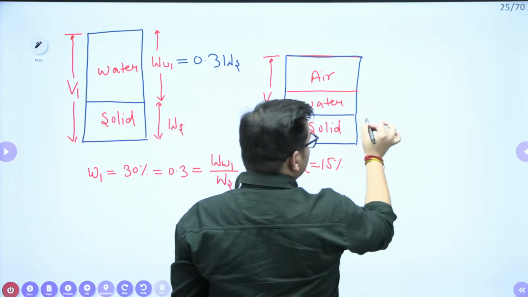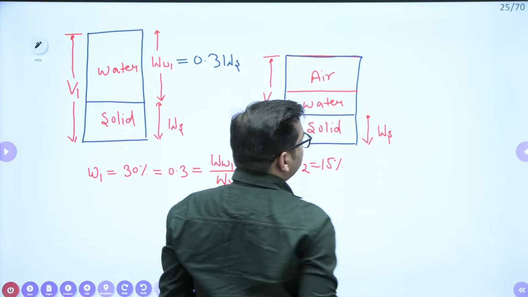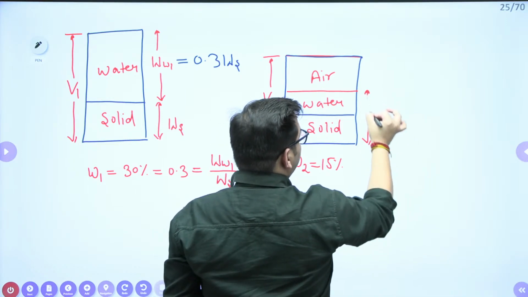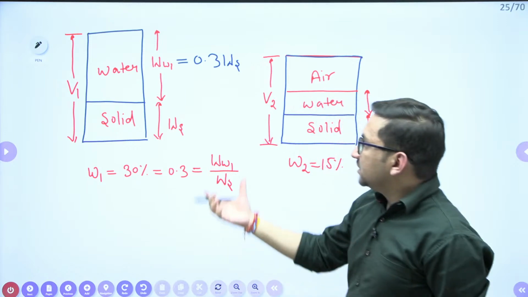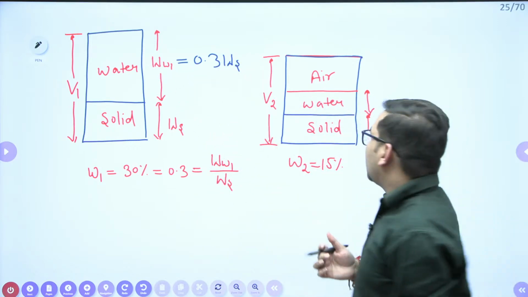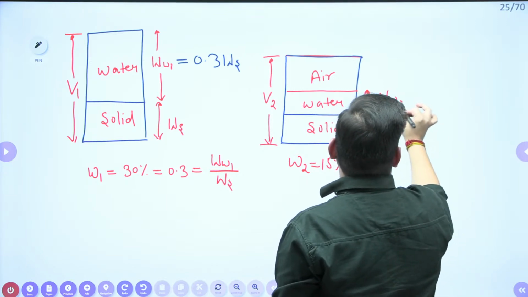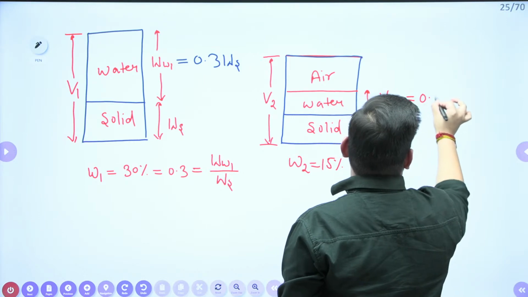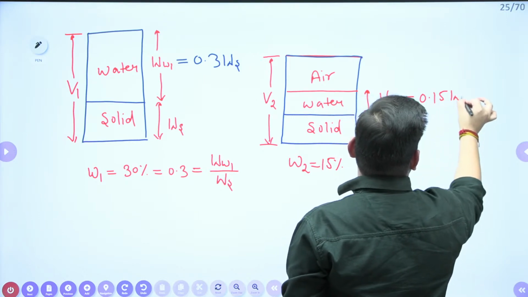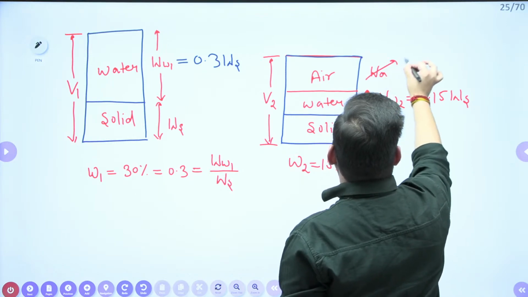Can I say that the weight of solids is going to remain constant? Similarly, as we said before, here I can say that the weight of water in 2 will be 0.15 times the weight of solids, and the weight of air we generally take as 0.